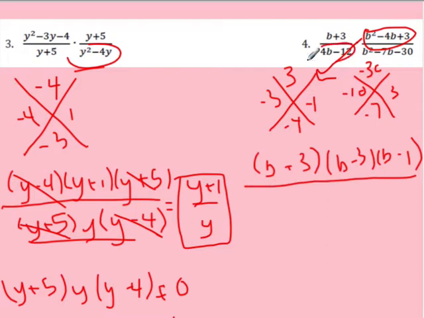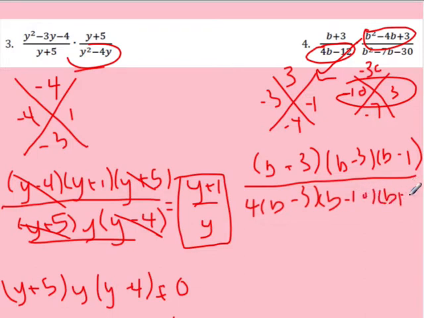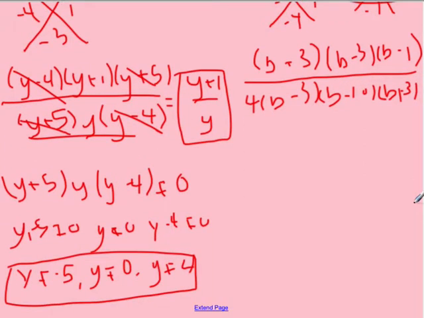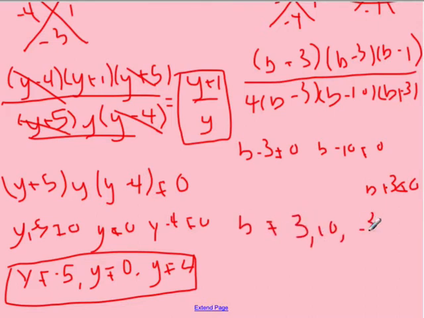Then on the bottom, when I have 4b and I have 12, I need to take out a greatest common factor because 4b and 12 are both divisible by 4. So I could take out a 4 and I'm left with b minus 3. And then when I factored this x, I had b minus 10 and b plus 3. So now I need to go ahead and calculate out my excluded values. So b minus 3 cannot be equal to 0, b minus 10 cannot be equal to 0, and b plus 3 cannot be equal to 0. So solving each of those for b, I get that b cannot be 3, 10, or negative 3.